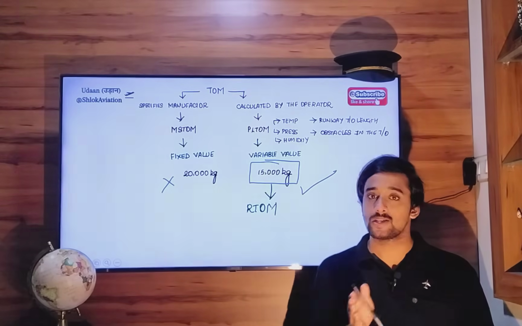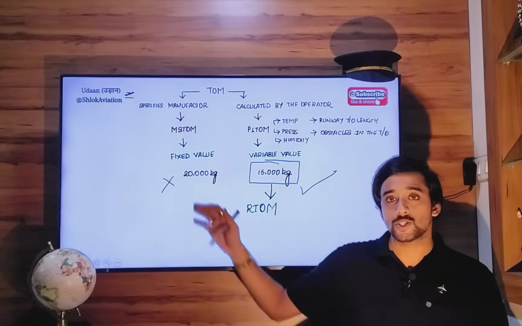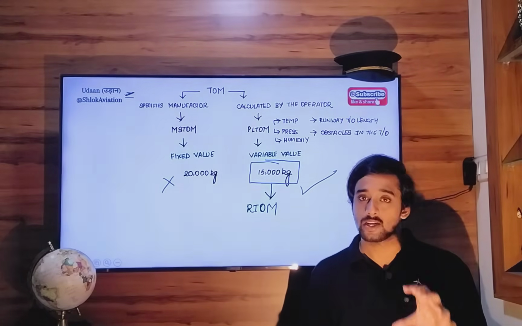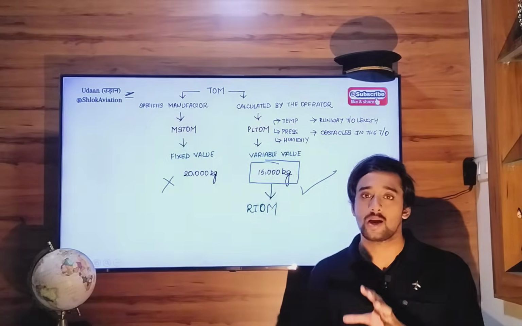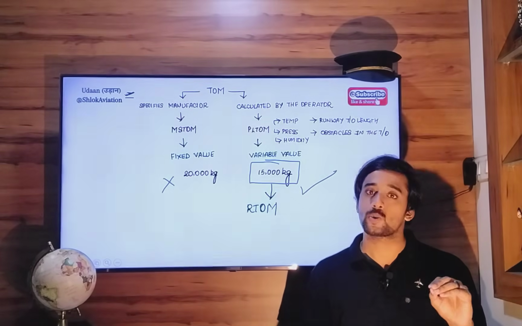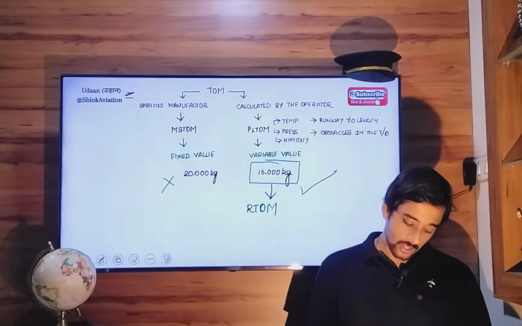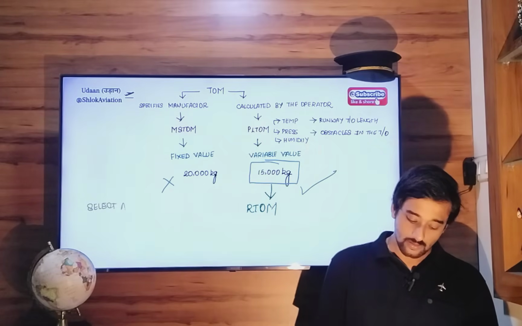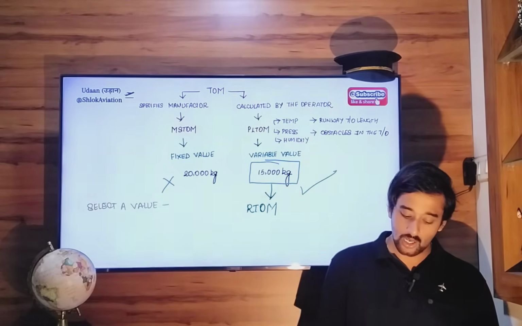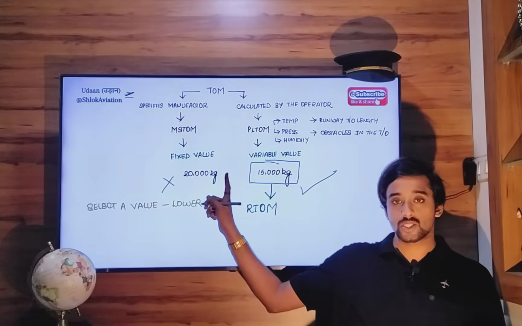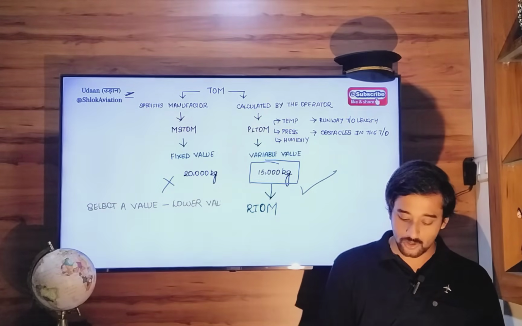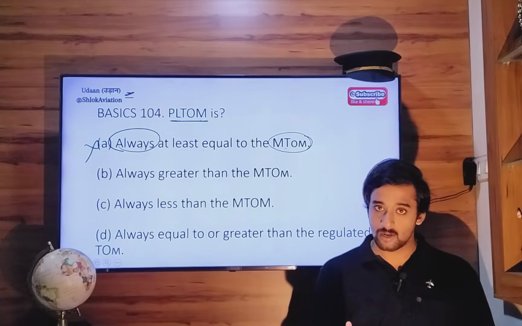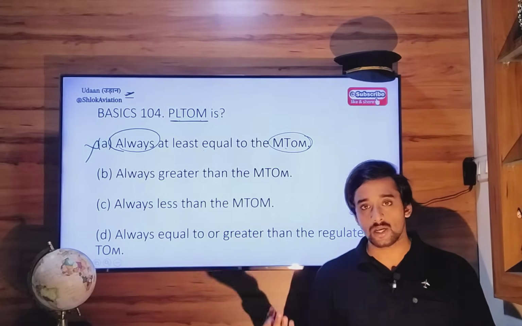But just because the calculation says so, will you do it? No. Because you have to follow the conditions specified by the manufacturer as well. The manufacturer says the structural capacity is only up to 20,000 kg. So you have to follow 20,000 kg. You must select the lower of these two values. So performance limited takeoff mass can be equal to maximum takeoff mass, meaning structural mass, or it can be less than that.